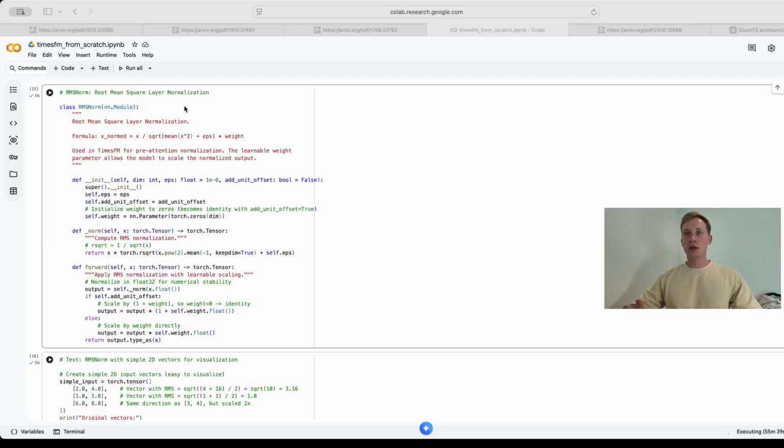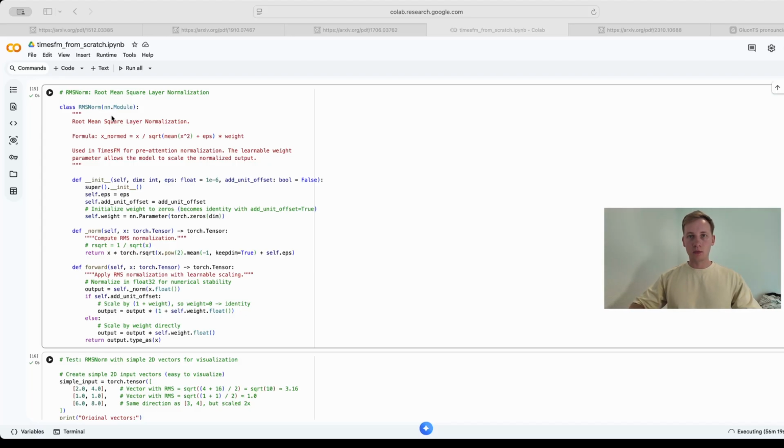Alright, before we pass our new embeddings into the attention layer, we need to normalize them. In this cell, we implement RMSNorm. We are setting up our normalization model. But you will notice that we aren't using the standard layer normalization, we are using RMSNorm. Why the switch? The standard LayerNorm actually does two things. It centers the data by subtracting the mean, and then it scales it. But researchers eventually realized that the centering step doesn't really add much value to the model performance, and calculating that mean across the vector just slows down computation.